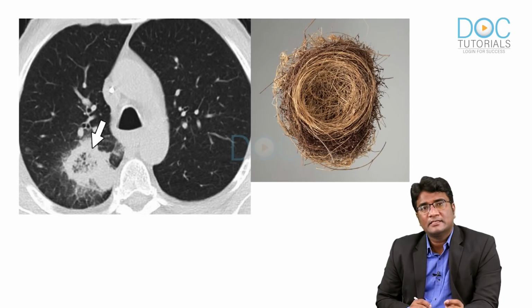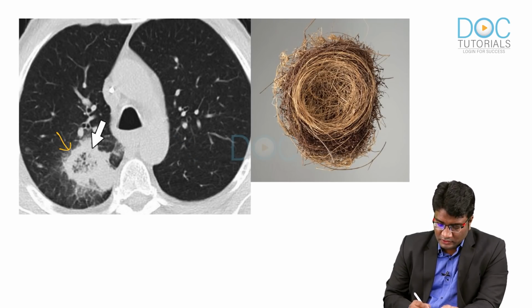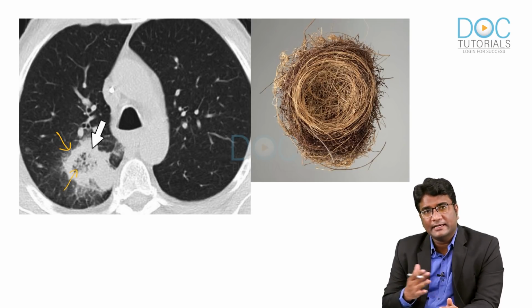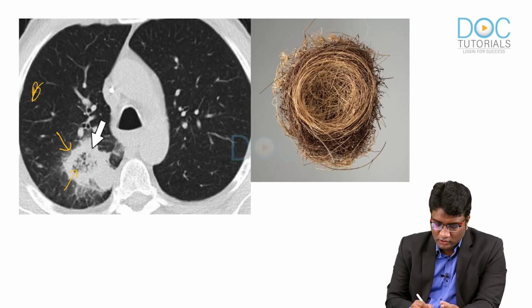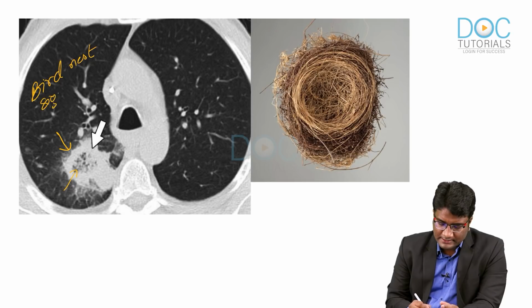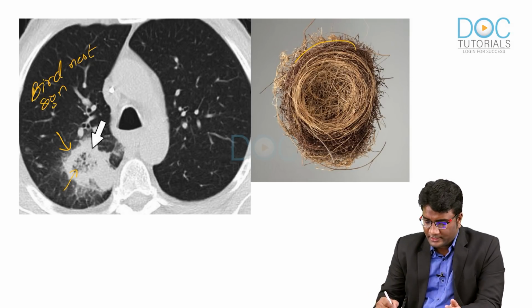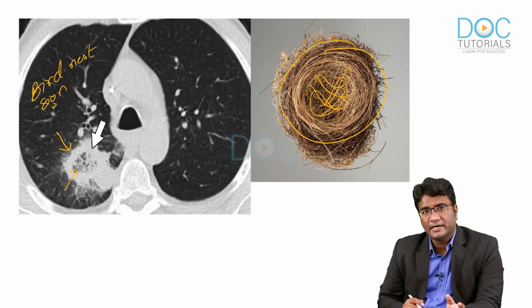And this reverse halo sign, where you have this peripheral consolidation and this central, okay, intersecting lines of the GGO, gives the appearance of a bird nest. So, this is also called your bird nest sign, okay. This reverse halo sign or the bird nest sign talks about that peripheral consolidation with central intersecting lines giving the appearance like a bird nest. So, that is your bird nest sign or the reverse halo sign.